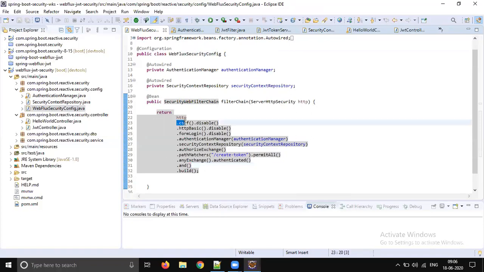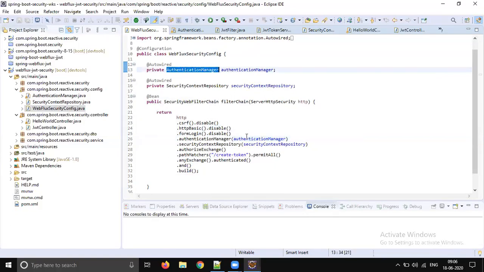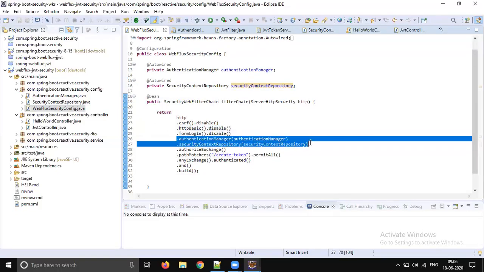First, we need to disable CSRF, we need to disable HTTP basic, we need to disable form login. Then we need to add our own authentication manager, and we need to add our own security context. So here we are instructing Spring WebFlux to do the authentication by using these two classes. What exactly are we instructing here? We are saying don't do HTTP basic authentication, don't do form login authentication, don't do CSRF. Just do authentication by using my own classes. I already wrote some code. Use these two classes to take care of my application validation.